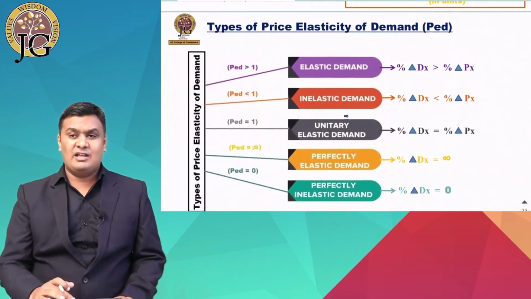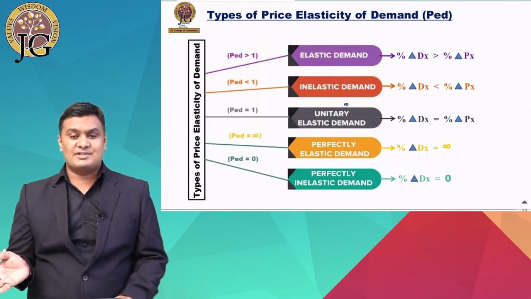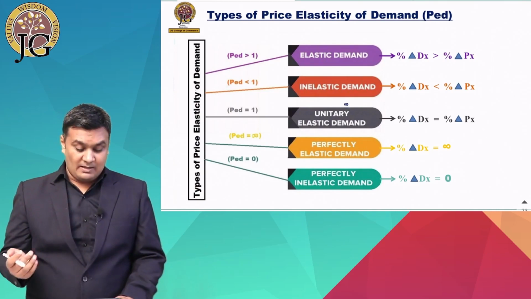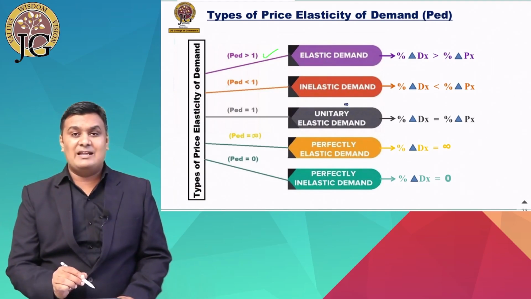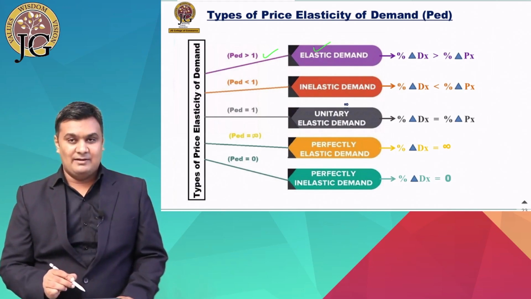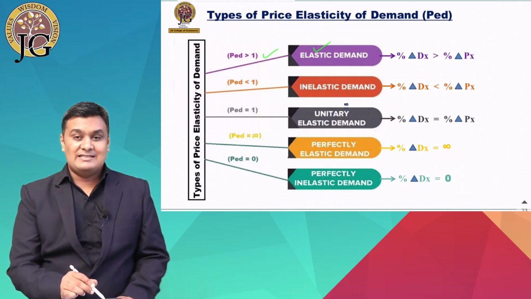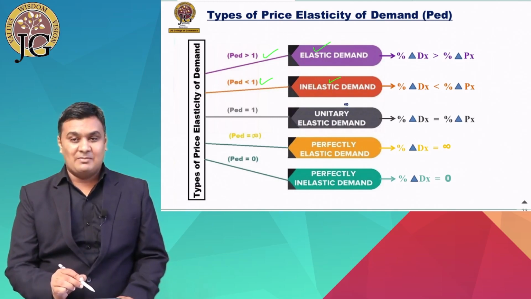Now let's have a quick review of all the points which we have covered in this answer, that is, the types of price elasticity of demand. Now we have learned that when the price elasticity of demand is greater than 1, it is known as elastic demand. When it is less than 1, it is known as inelastic demand.